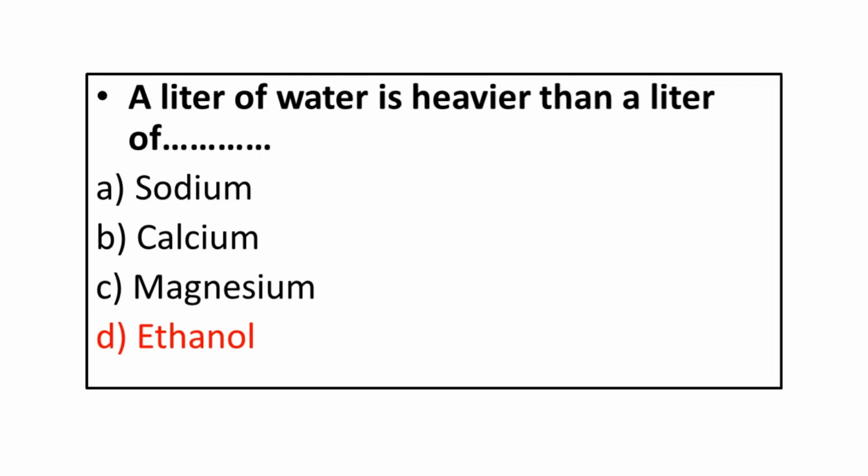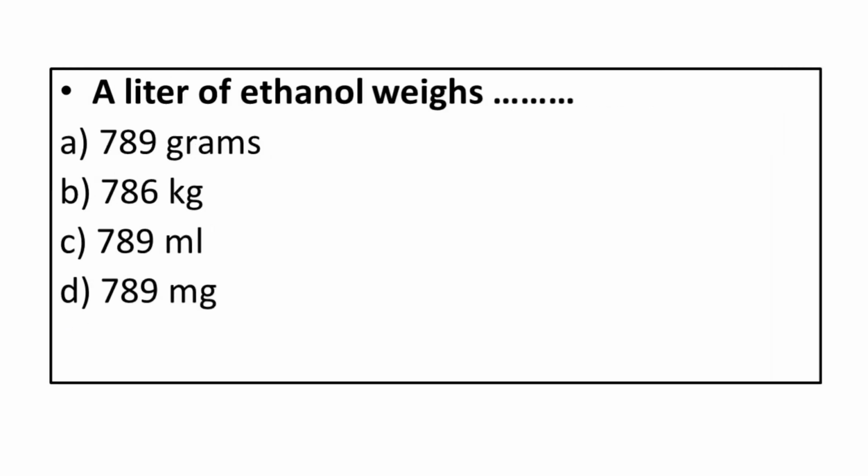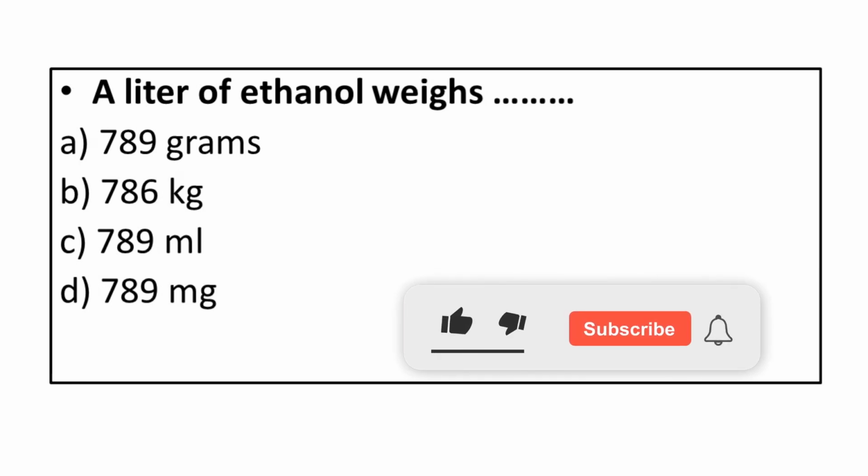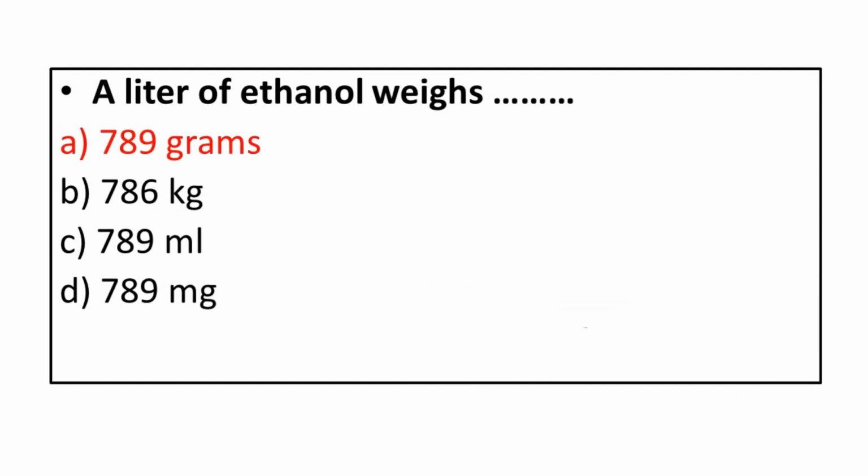A liter of ethanol weighs: A. 789 grams. B. 786 kilograms. C. 789 milliliters. D. 789 milligrams. Correct answer is 789 grams.